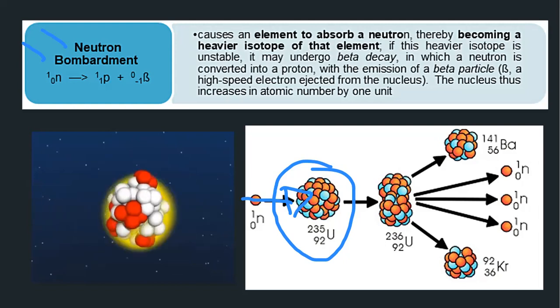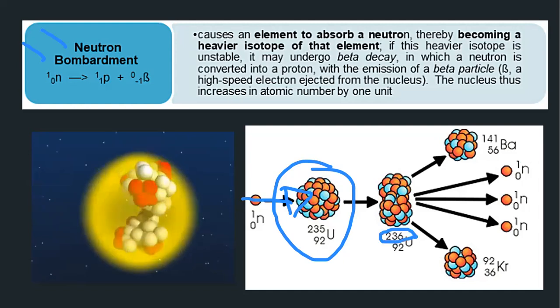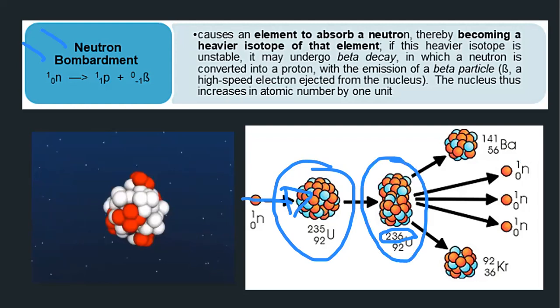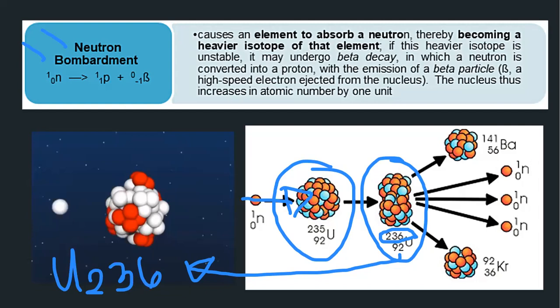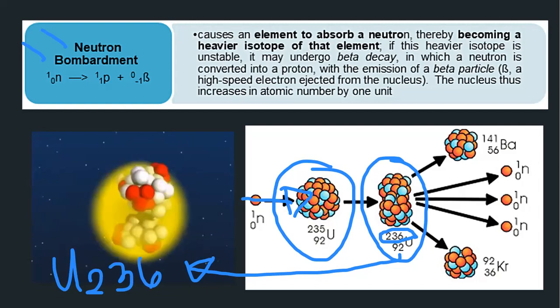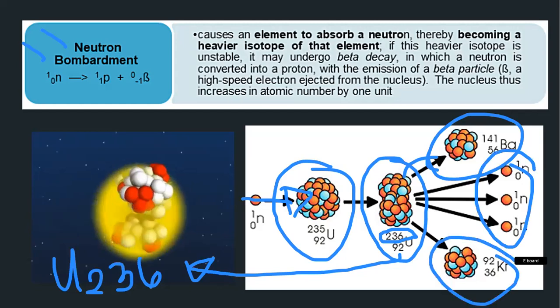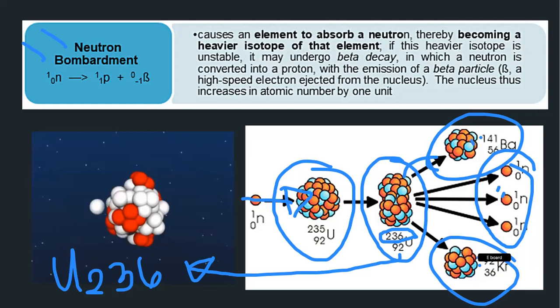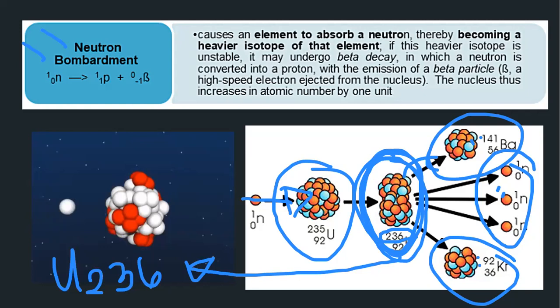Now, notice, it became 236. It will only exist for a few seconds or minutes as uranium-236. Beyond that, it will undergo beta decay. This means it will become very reactive, producing different elements, like this one, and another 3 neutrons, and another element. It is no longer uranium, because once you add a neutron, it becomes uranium-236 or heavier, so it will undergo decay instantly.